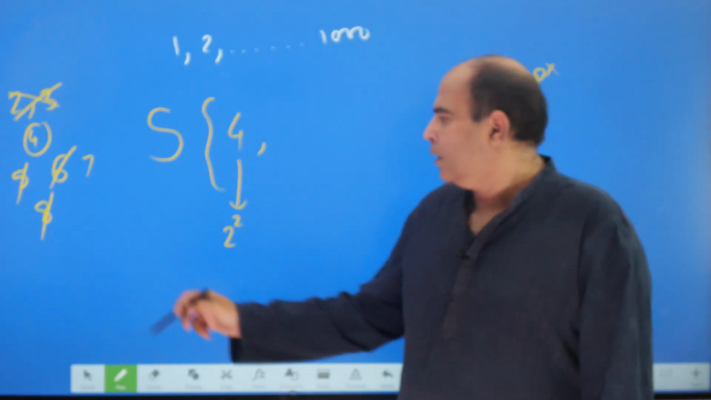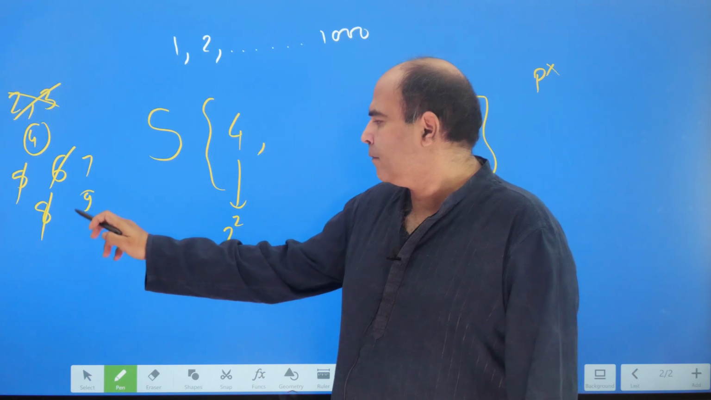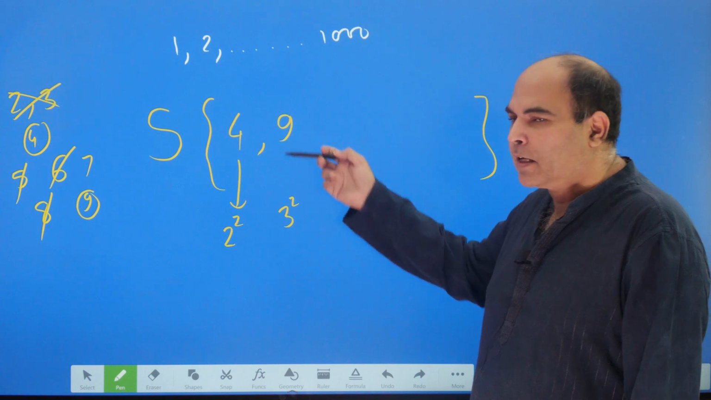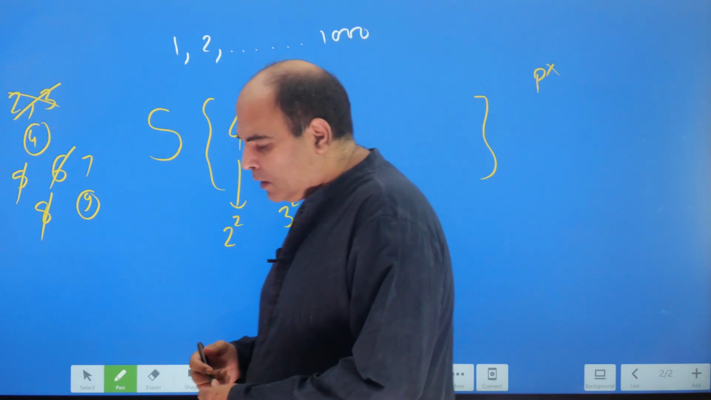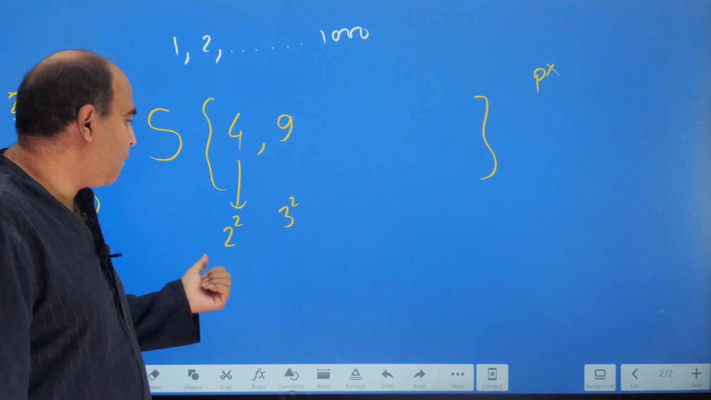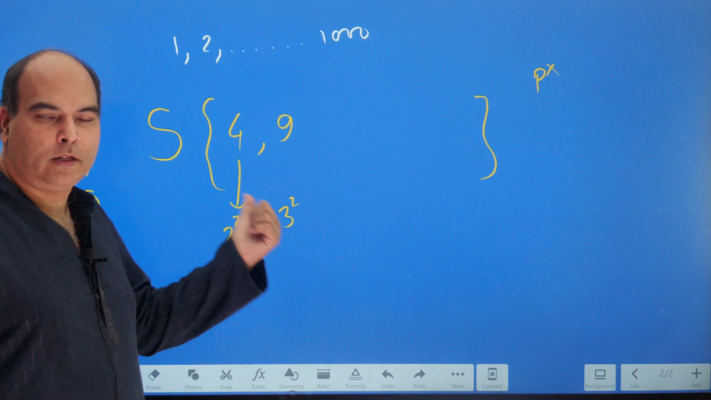There. 9 is 3 square. So I can take the number 9 here, which is 3 square, and that's my second number, which will come into this series and into the set. And obviously there's no clash of common prime factors between 2 square and 3 square.